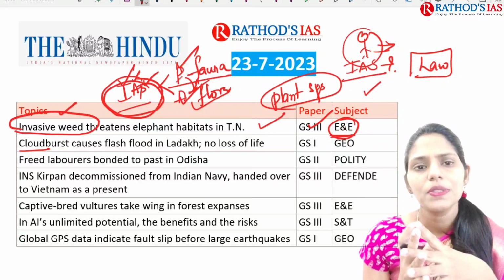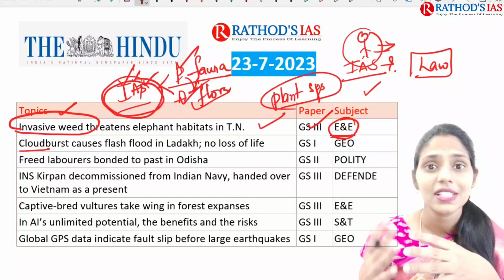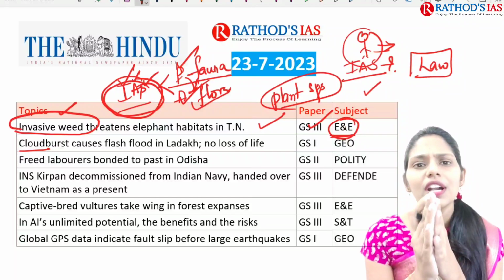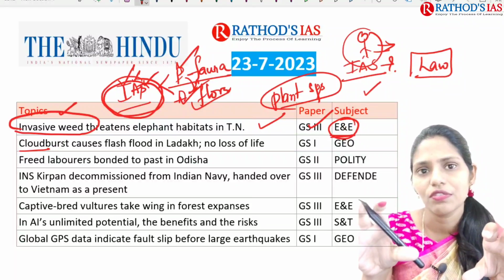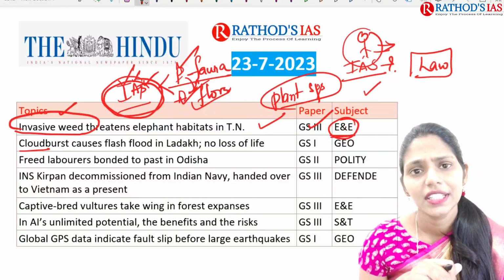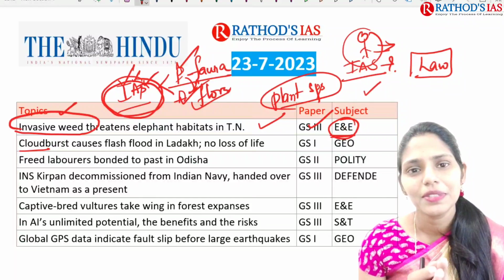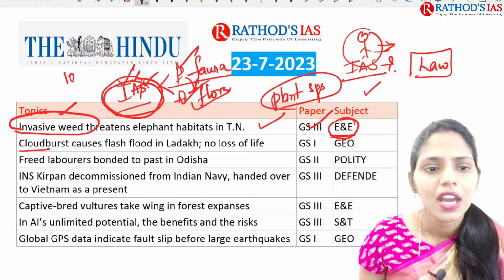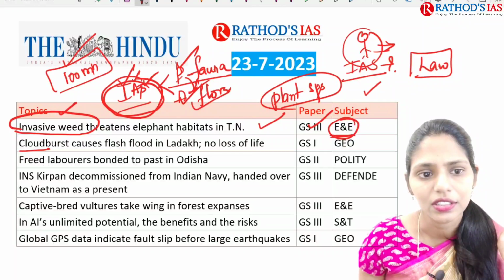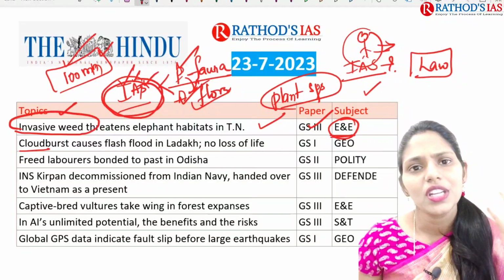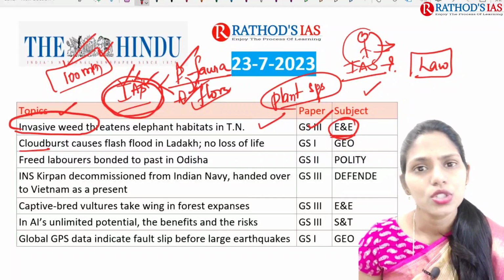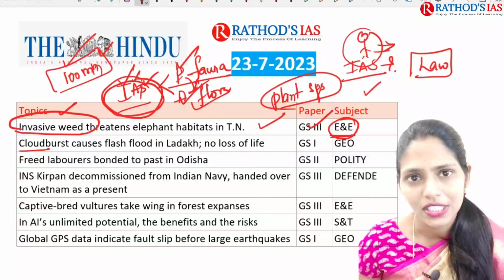So why is this cloudburst causing flash floods? Sometimes excessive rainfall will also cause floods, right? But there is a small difference between cloudburst and rainfall. Rainfall means the normal rain we are getting, but cloudburst means within 1 hour there will be 100 mm of water that is seen. So very heavy rainfall is seen in a very short period of time. Because of this, that will lead to flash floods.